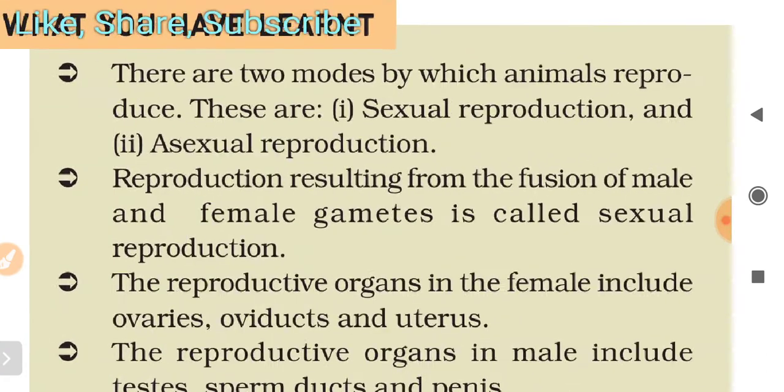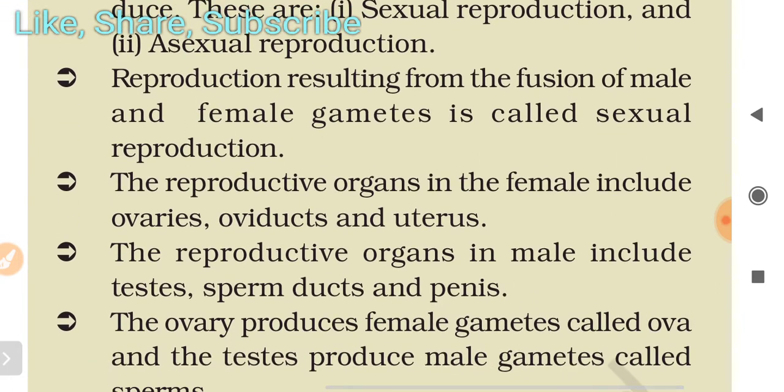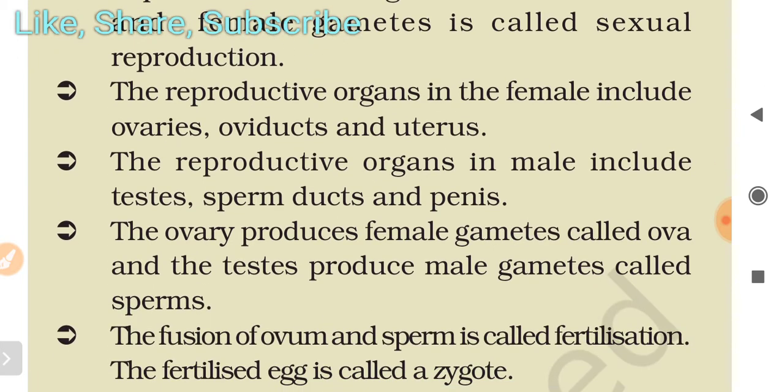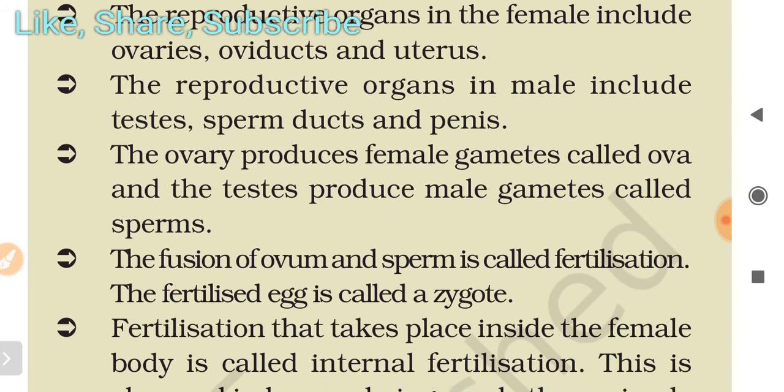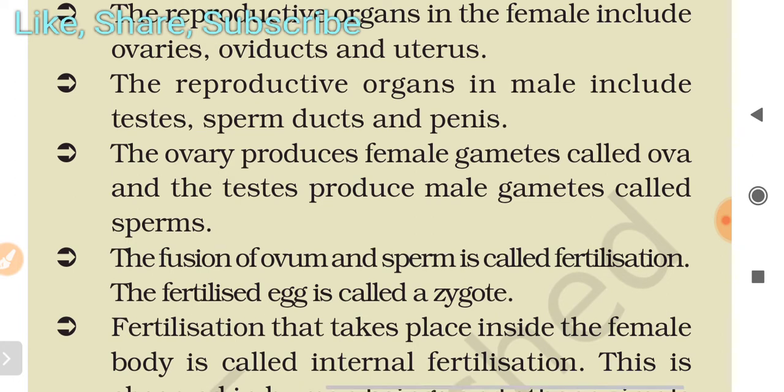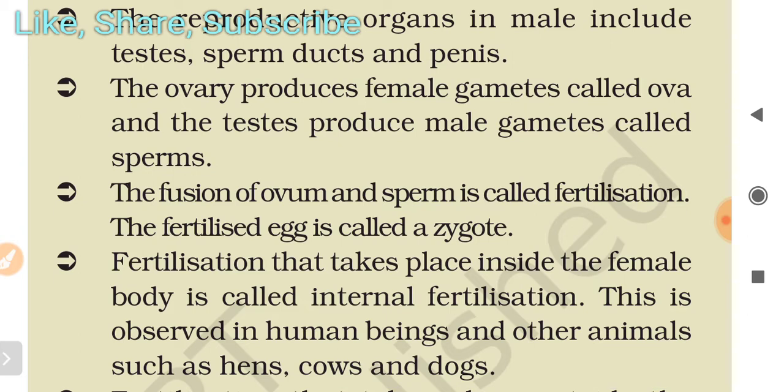In this chapter, what you have learned is that there are two modes by which animals reproduce: sexual reproduction and asexual reproduction. Reproduction resulting from the fusion of male and female gametes is called sexual reproduction. The reproductive organs in the female include ovaries, oviducts, and uterus. The reproductive organs in the male include testes, sperm ducts, and penis. The ovary produces female gametes called ova, and the testes produce male gametes called sperms. The fusion of ovum and sperm is called fertilization. The fertilized egg is called a zygote.